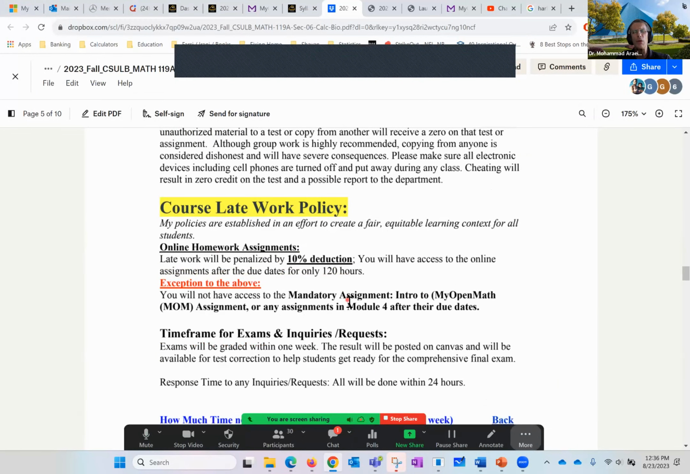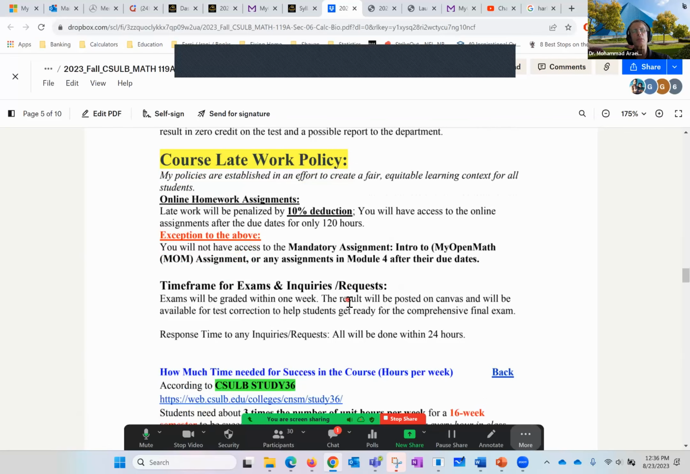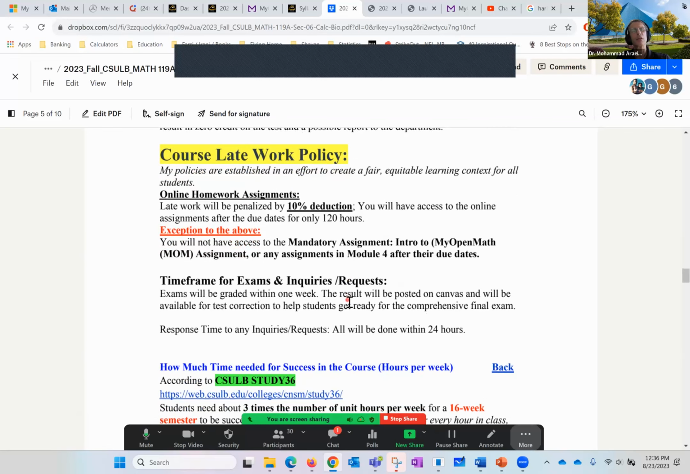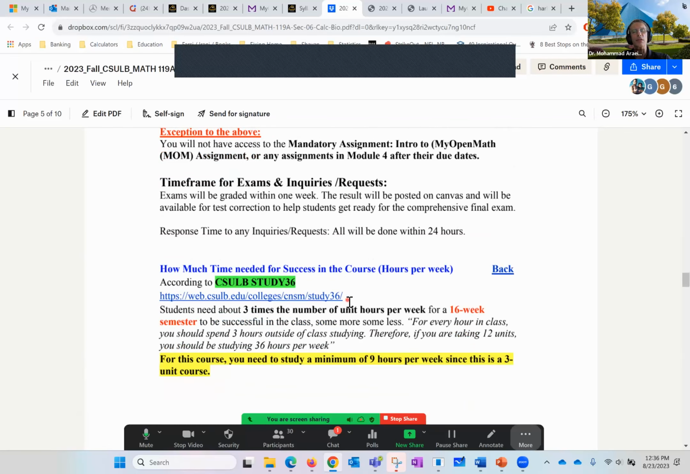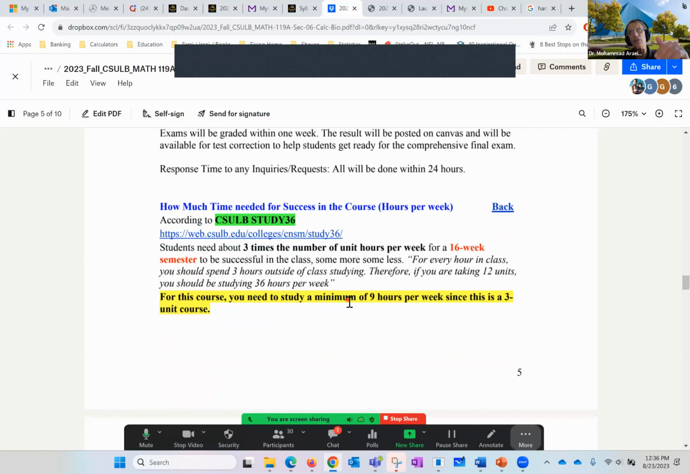For late work, some of the assignments have a late work possibility with a 10% deduction. You don't want to do that. It really hurts to get ready for each exam. This is a 3-unit course. For every unit, we need 3 times the number of units in hours per week. So for this one, we need 9 hours of work per week to be successful.